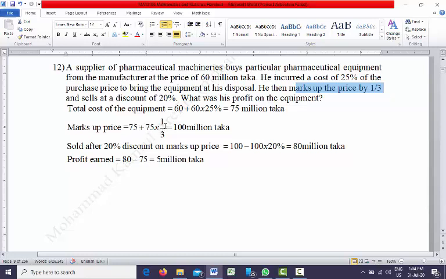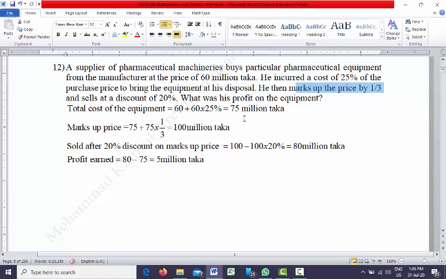He needs to get an additional 1/3 as profit over the cost. So that means 75 multiplied by 1/3. This is the profit. That means 25 million should be his profit. So with profit and cost, the total price should be 100 million taka. That's the markup price.